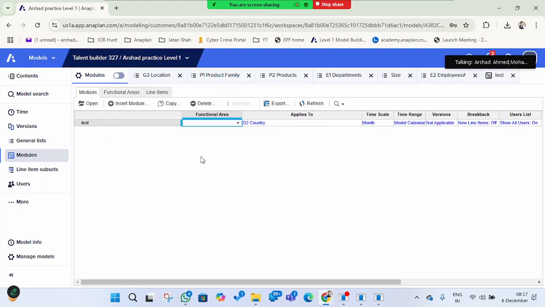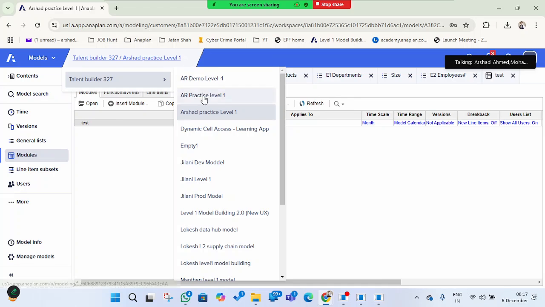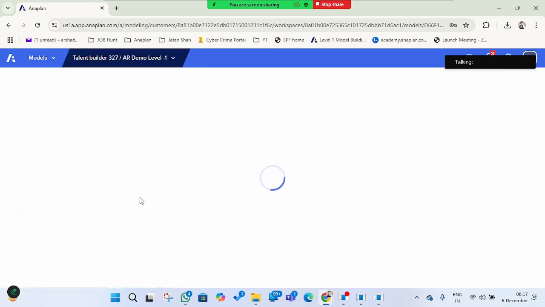Once we start building the model, we can understand how we categorize. I'll show you in a moment. We have a demo model, and there we can get a good idea about it.